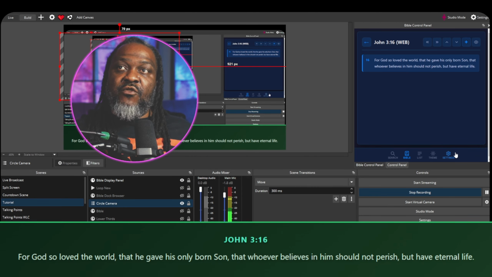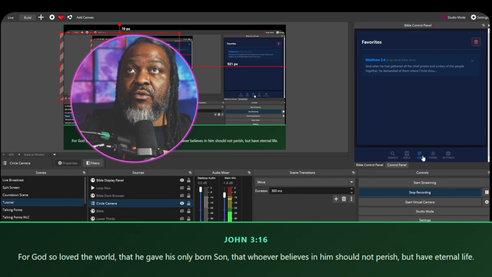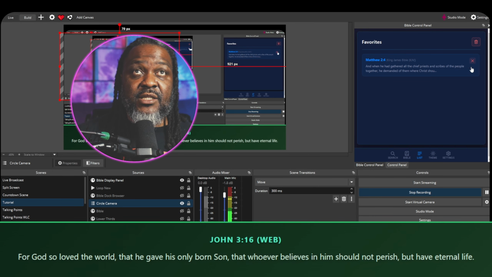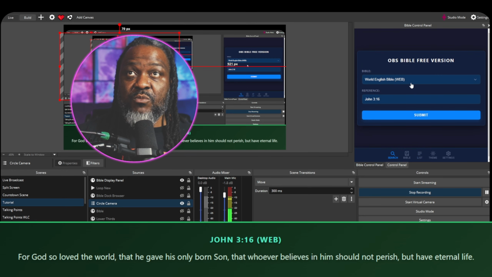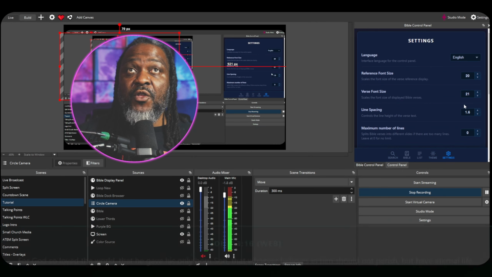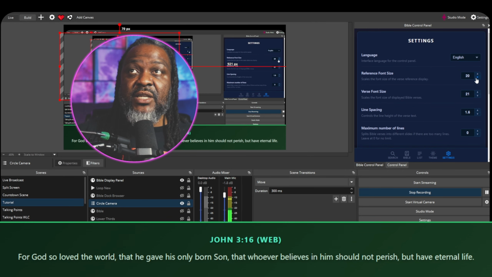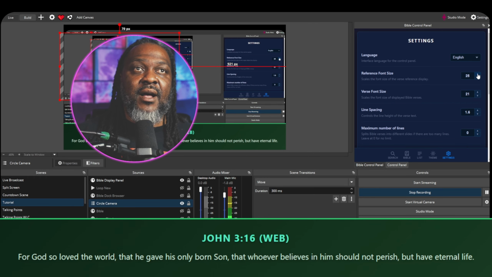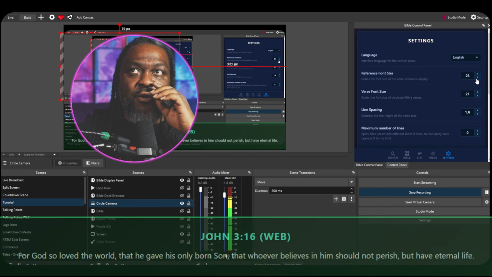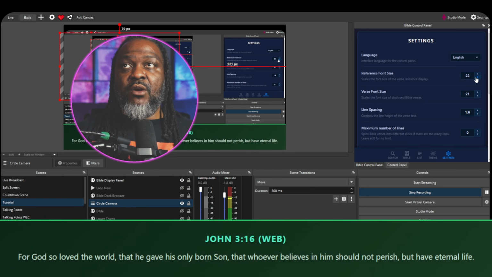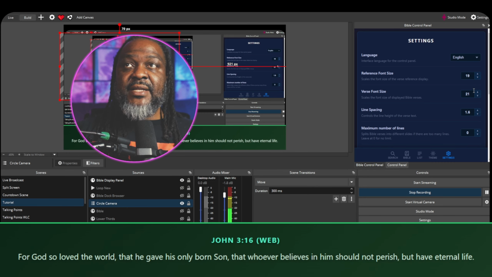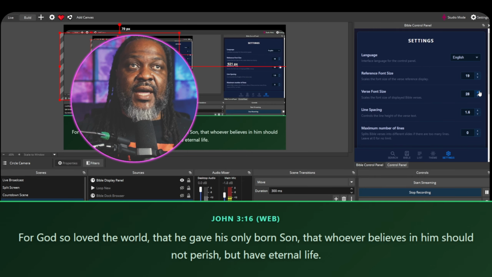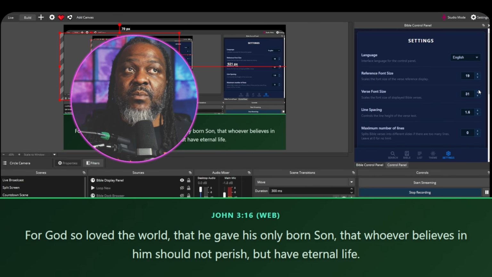I mean, if you look at all the features that it has, being able to create a list and actually be able to delete a list is great. Search, being able to search through the books, and also the theme settings. I like all the settings here, they're great. Font sizes, you can change the font sizes. Usually if you're watching on live stream, it's kind of hard to get something that everybody can read, especially if they're reading on a phone. So the reference font size and being able to change the verse font size is actually pretty good.